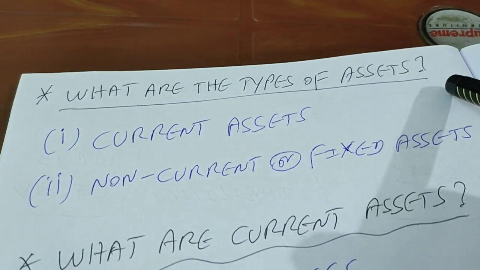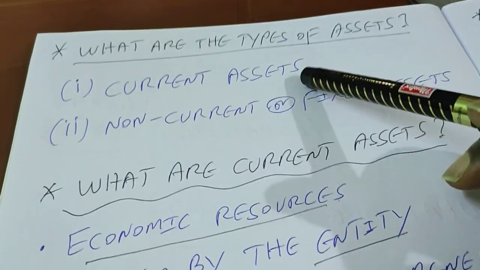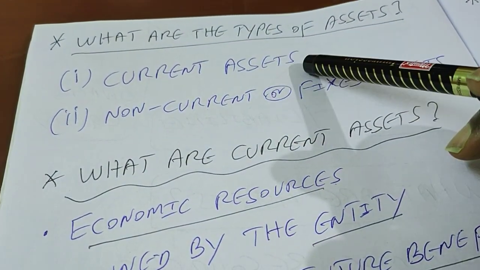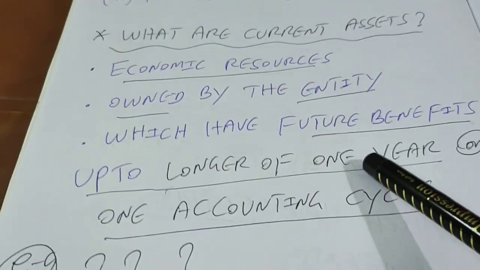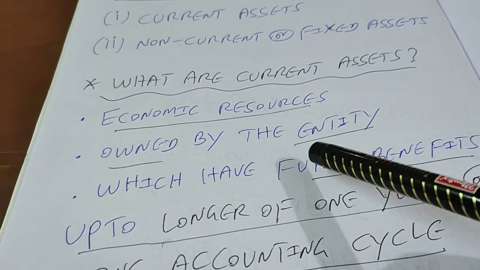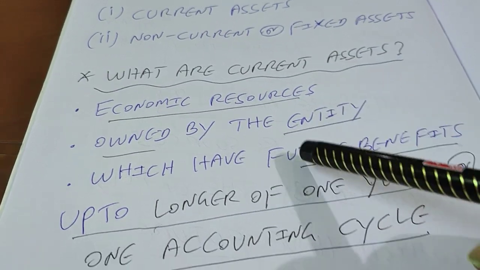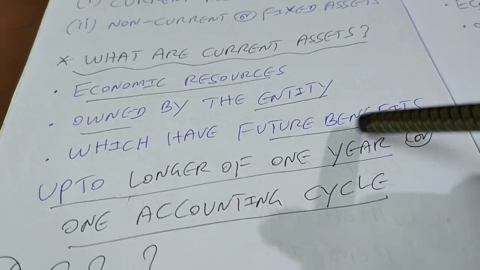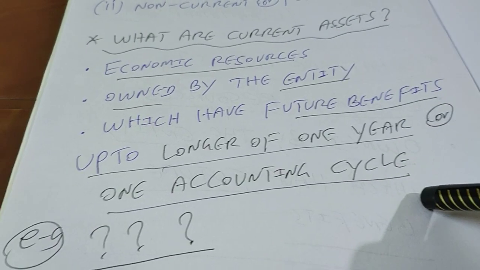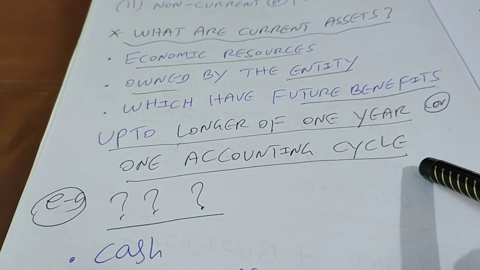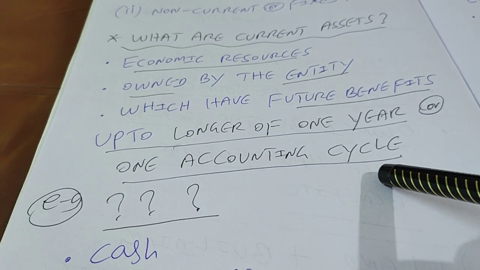What are the different types of assets? There are two types of assets, namely current assets and non-current or fixed assets. The next question is, what are current assets? Current assets are economic resources which are owned by the entity which have future benefits up to the longer of 1 year or one accounting cycle. The maximum life is only 1 year or one accounting cycle.